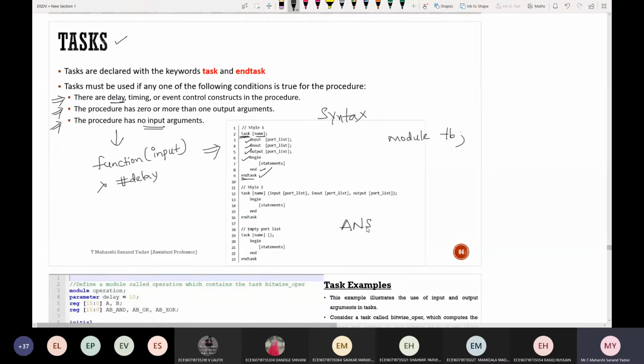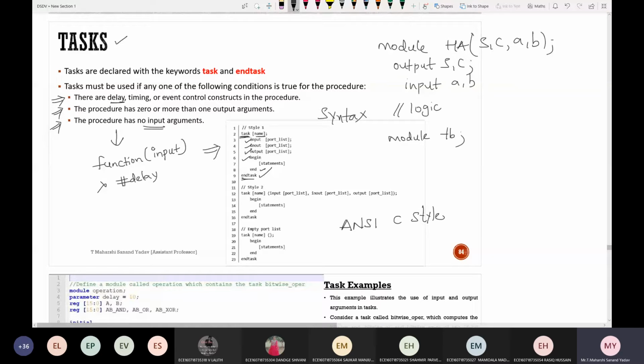What is ANSI? ANSI C style. We have used two styles of declaring in Verilog. See, if I write the example for a half adder, I have written the code with module name followed by port list like sum, carry, A, B. Externally I've given port declarations like output sum, carry, and input A and B, and the actual logic declared here.